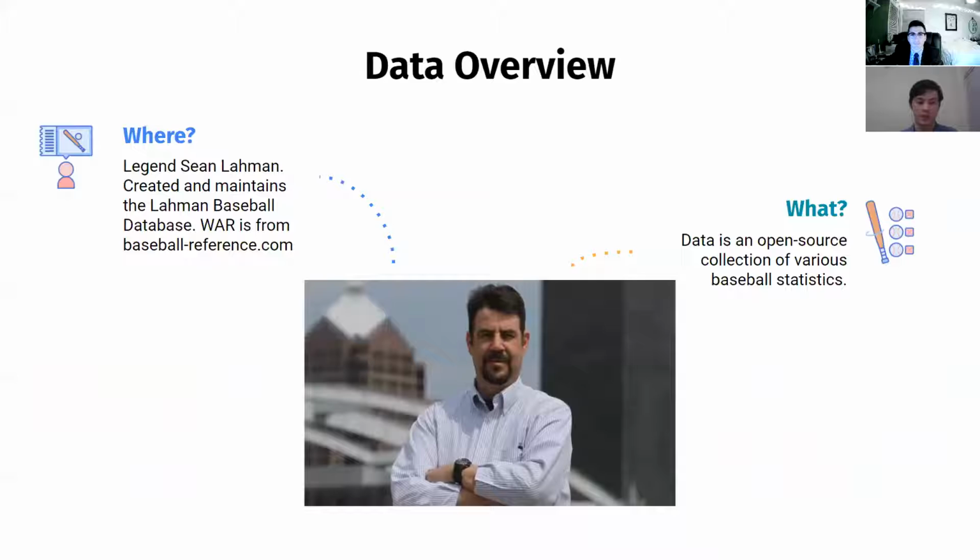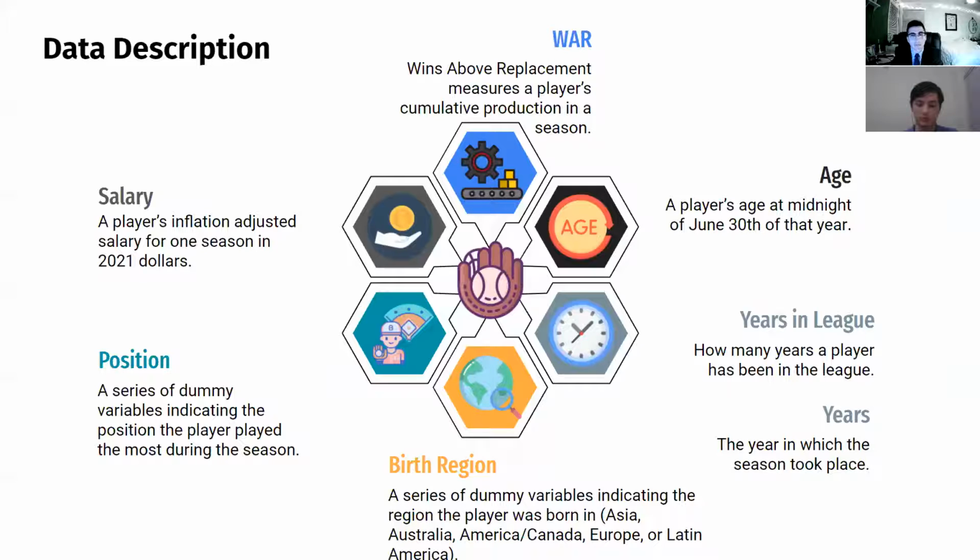Our data mostly came from Sean Lahman's database, which is an open source collection of various baseball statistics. WAR, however, was calculated and found on baseballreference.com. Now we're going to dive into the descriptions of our variables. First, we're going to look at our Y variable, salary, which is a player's inflation-adjusted salary for one season. Our data extends from 1980 to 2017, but we'll adjust it to today's dollars.